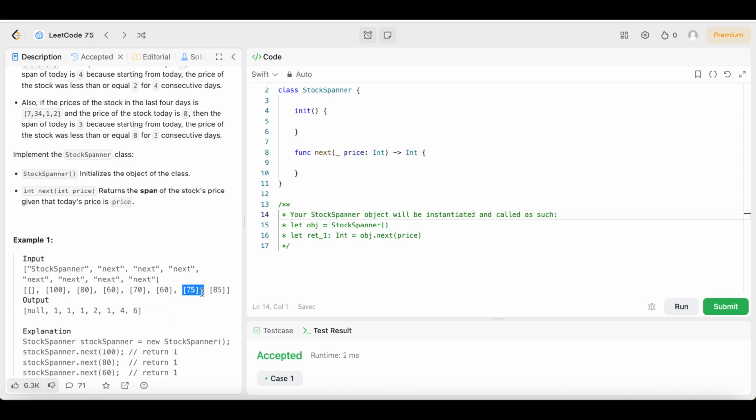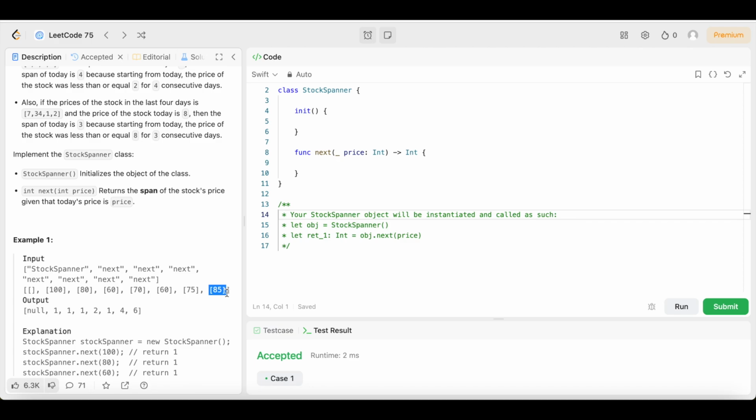Then we go to 75. 75, 60 is less than or equal to 75. 70 is less than or equal to 75. 60 is less than or equal to 75. 80 is not less than or equal to 75. So we have 1, 2, 3, 4 days. The span is 4. That's why we put a 4.